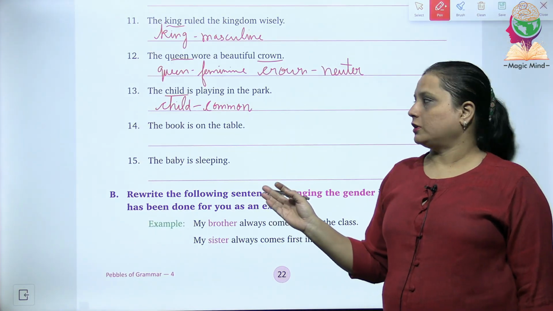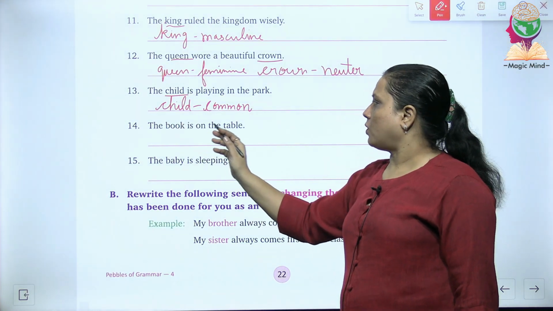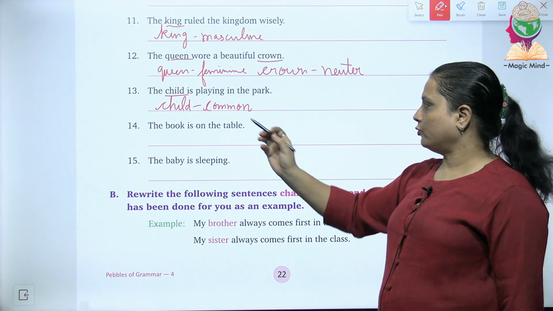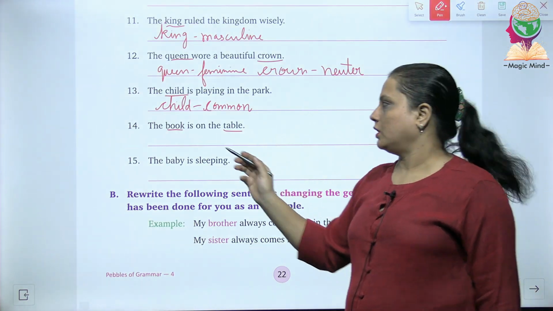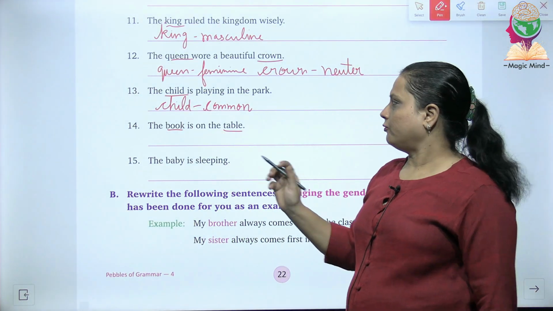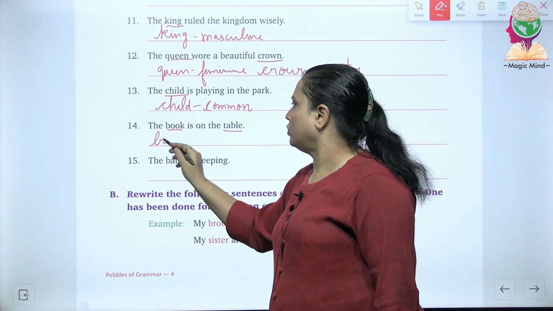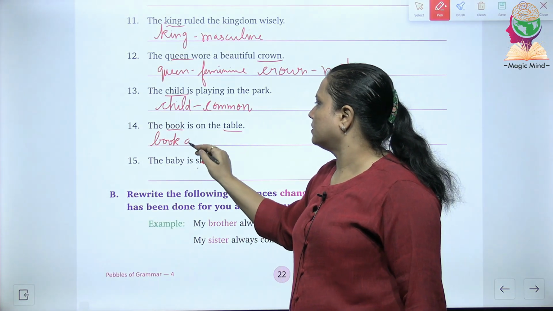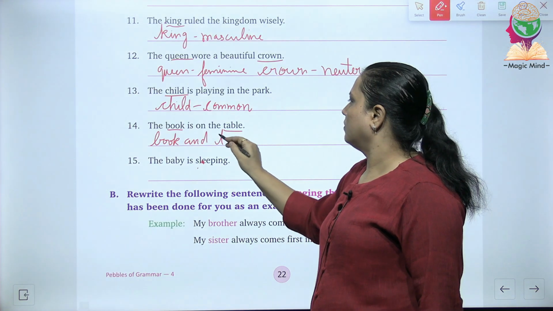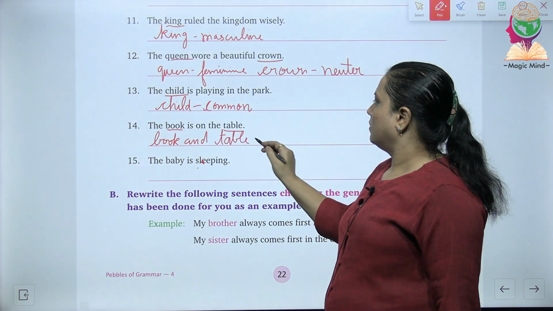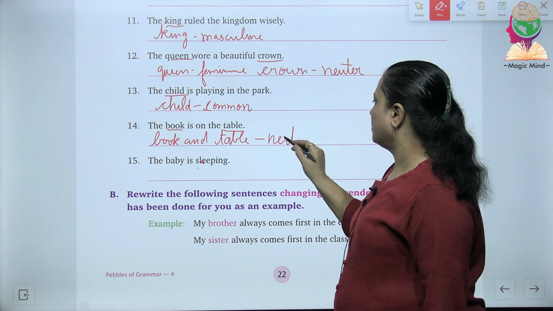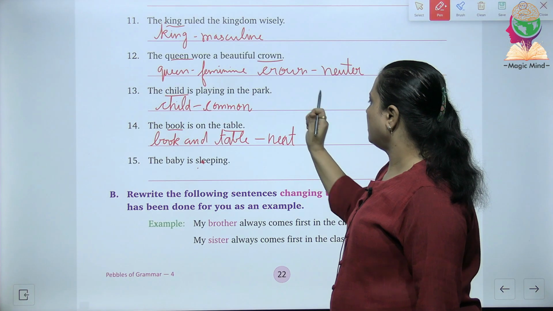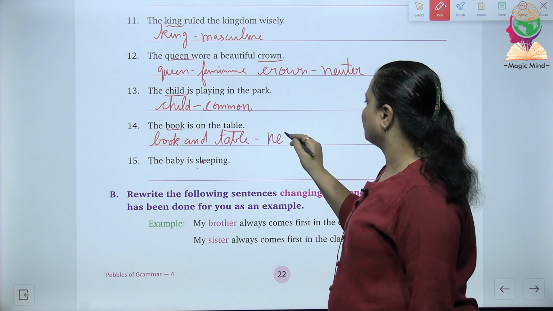The 14th one is the book is on the table. So in the 14th, book and table, both are our nouns. And what is the gender for this? So for both book and table, the gender is what? It's a neuter gender because they both are non-living.